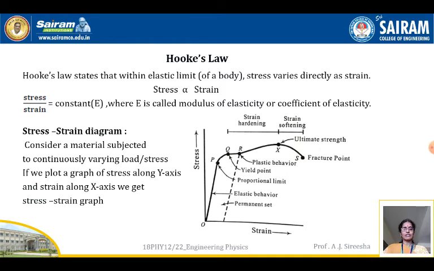Now if you look at this diagram, strain is along the x-axis and stress is along the y-axis. There are points P, Q, R, X and S. We will see the different points and how the material behaves as you keep on increasing the load.